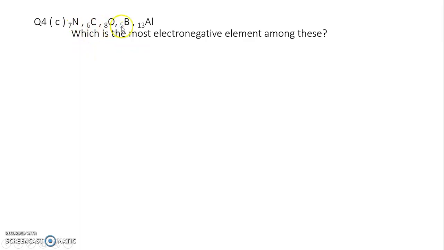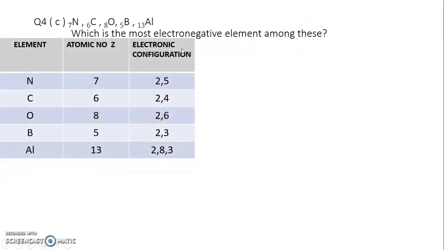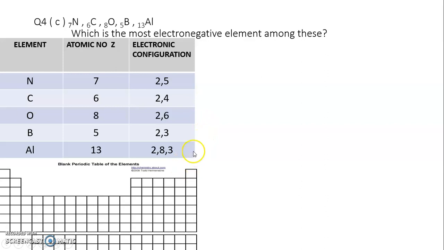Nitrogen, carbon, oxygen, aluminium. Which is the most electronegative element among these? So students, as usual, we will proceed with the electronic configuration. After writing the electronic configuration, we observe that the first 4 elements are in period 2 and the last one is in period 3. Since we are going to discuss a periodic trend, we have to check it both ways, across a period as well as down the group.